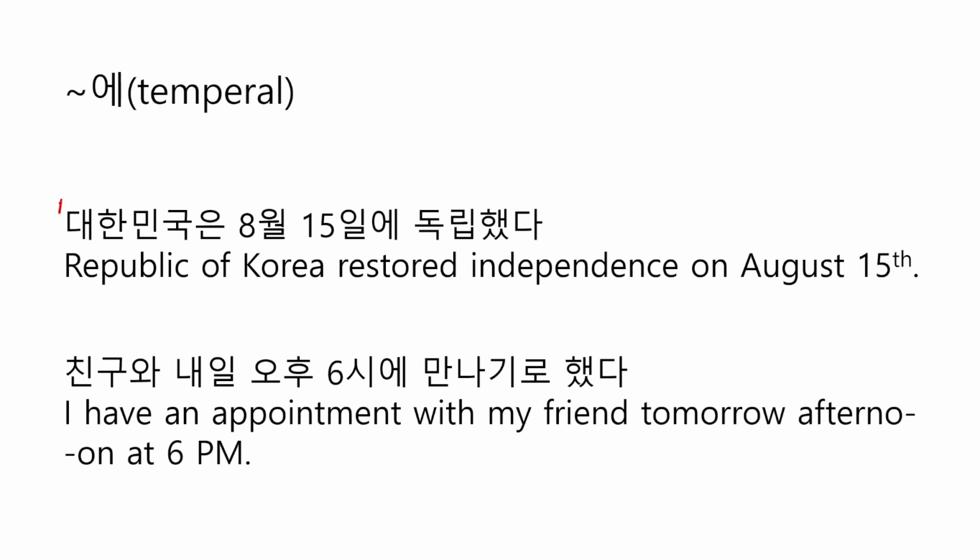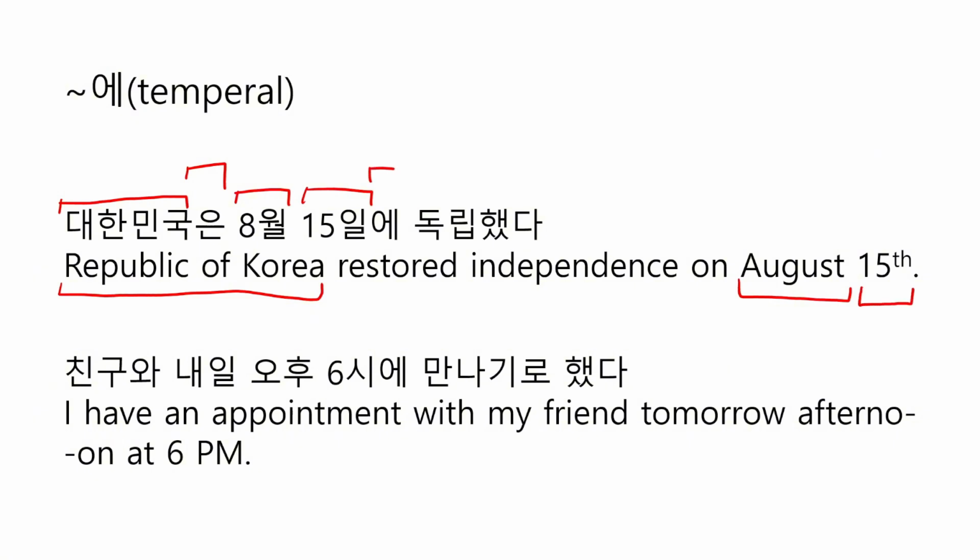So, 대한민국 means Republic of Korea, and 은, we will talk about this later, and 8월 means August, and 15일 means 15th, and 에 is adverbial case particle, which is translated into on in this sentence, and 독립했다 means restored